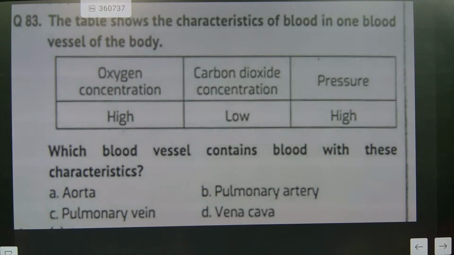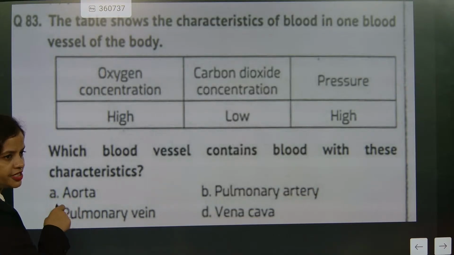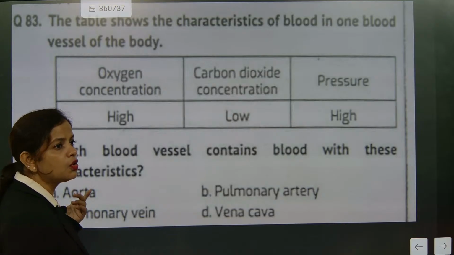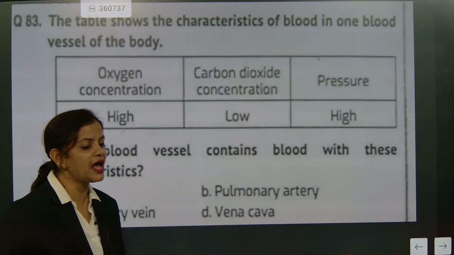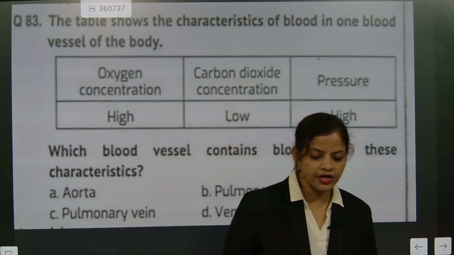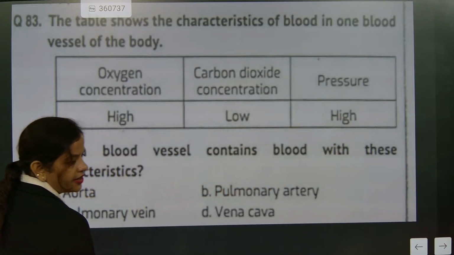The table shows the characteristics of blood in one blood vessel of the body. Oxygen concentration high, carbon dioxide concentration low, pressure high. Which blood vessel contains blood with these characteristics? Aorta carries oxygenated blood, so oxygen concentration is high, carbon dioxide concentration is low, and in the aorta the blood flow pressure will be very high. So the correct answer is A.